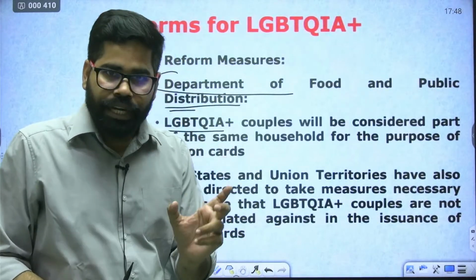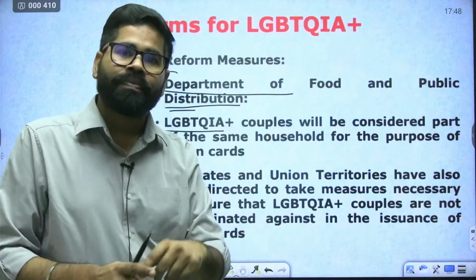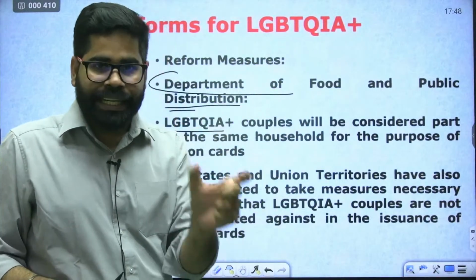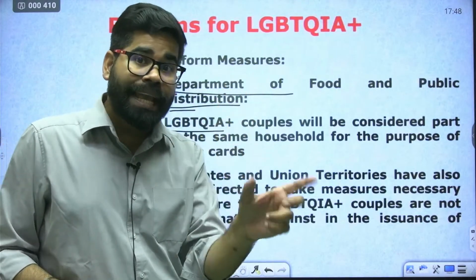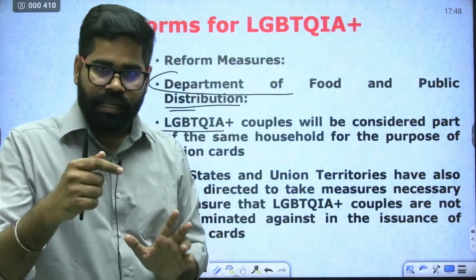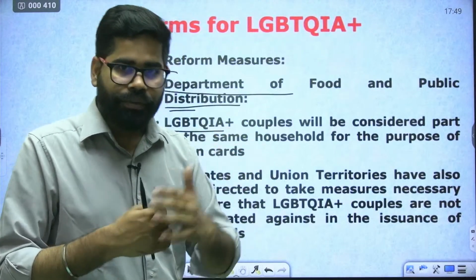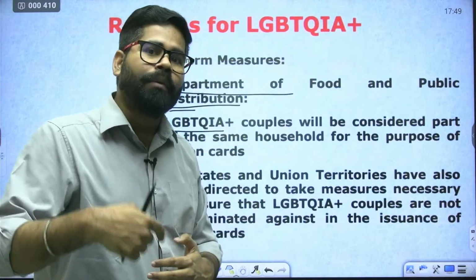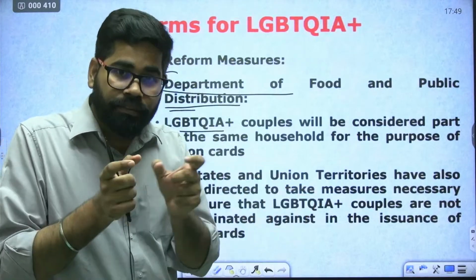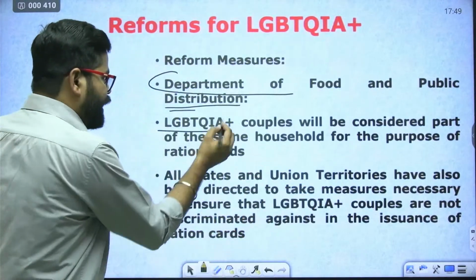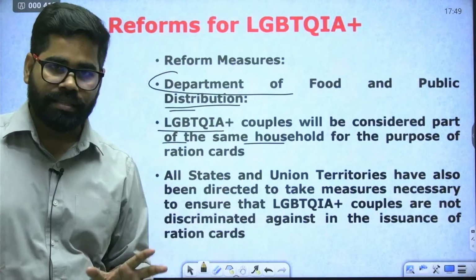What is one of the reforms? Department of Food and Public Distribution says that if LGBTQ couples are living together, they can have the same ration card. Ration card is provided for families generally. So it is like government is sort of giving them this recognition as a family. Okay, so they can be considered part of the same household for the purpose of ration card.